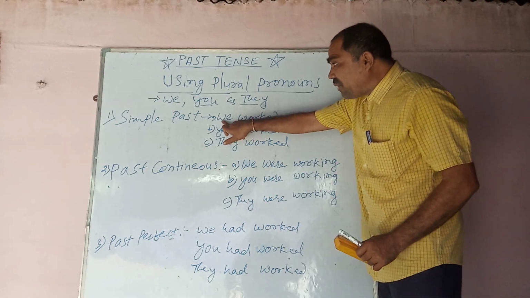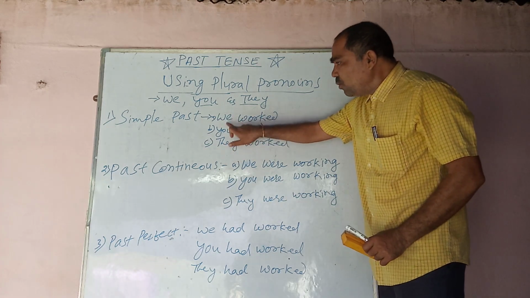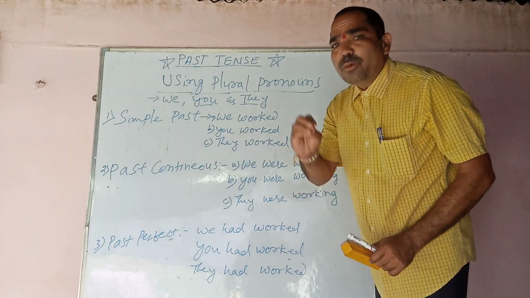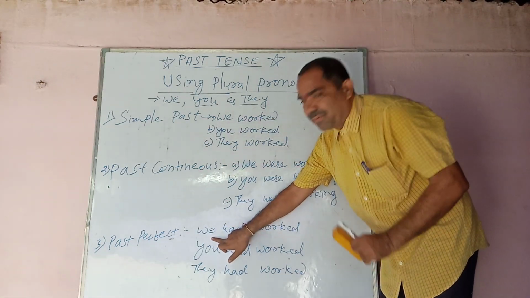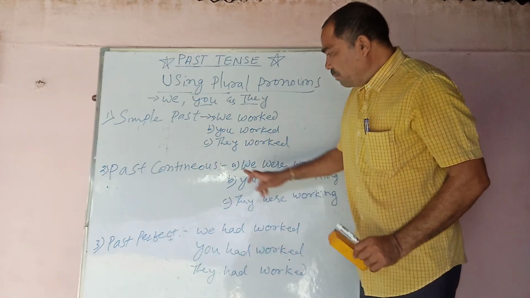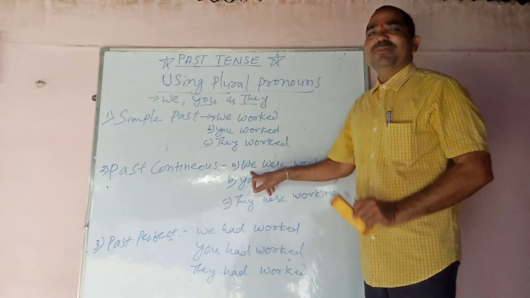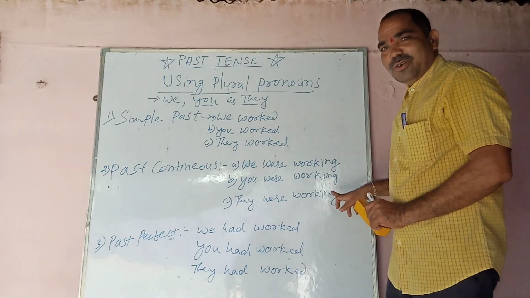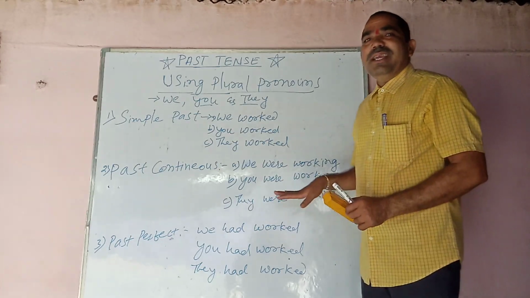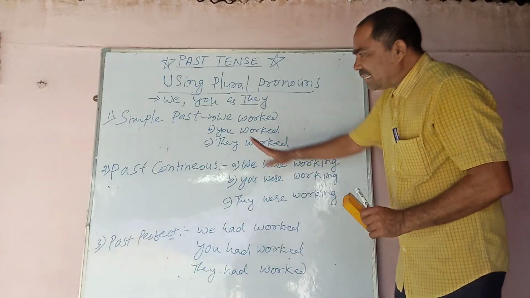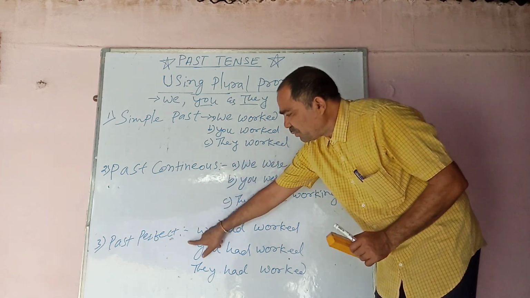Now, in place of I, we can take we. In place of we, we can take I. Whether we take a singular pronoun or a plural pronoun in simple past and in past perfect, there is no change at all. But the problem is that in past continuous only, if the noun is singular, was must be taken and ing must be added to the verb, and if the noun is plural, were must be taken and ing must be added to the verb. That is very important in past continuous. Just in past perfect, there is no problem.